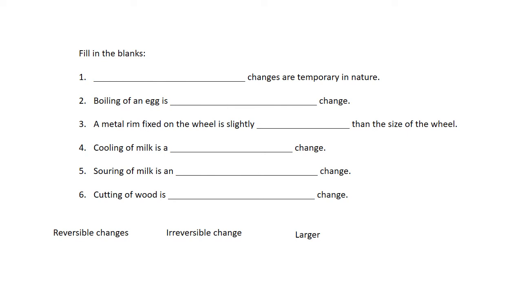Boiling of an egg is a dash change. It is an irreversible change because once you boil the egg, you cannot get back the raw egg. A metal rim fixed on the wheel is slightly larger than the size of the wheel. Cooling of milk is a reversible change. Souring of milk is an irreversible change. Cutting of wood is also an irreversible change.